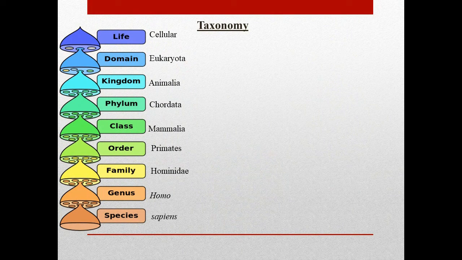To understand the animal cell structure, you have to be clear about the term taxonomy. Taxonomy is the branch of biology that classifies all living things. The Swedish botanist developed a classification system called the taxonomic hierarchy, which has 8 ranks from general to specific, like domain, kingdom, phylum, class, order, family, genus, and species.